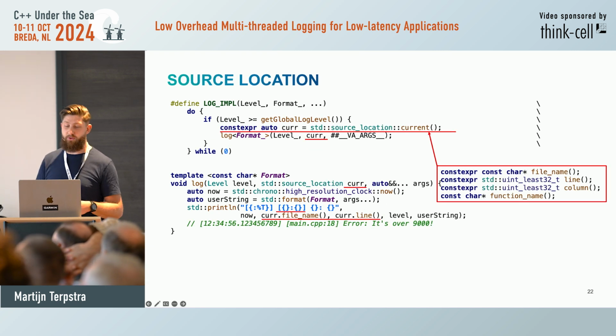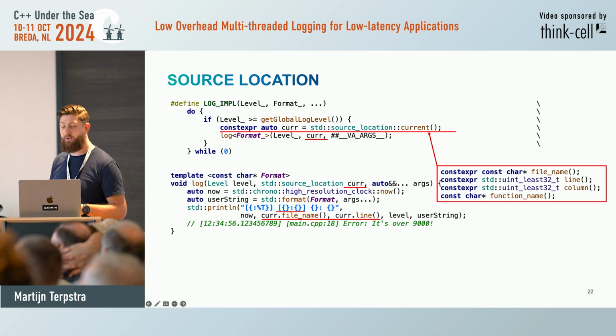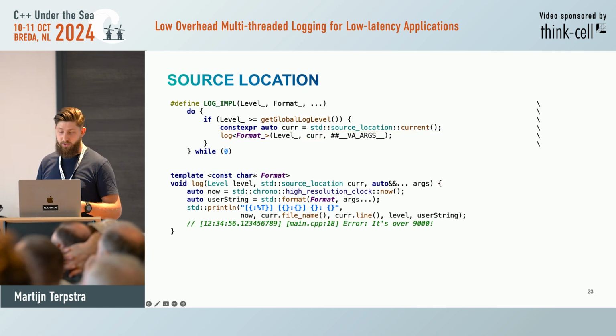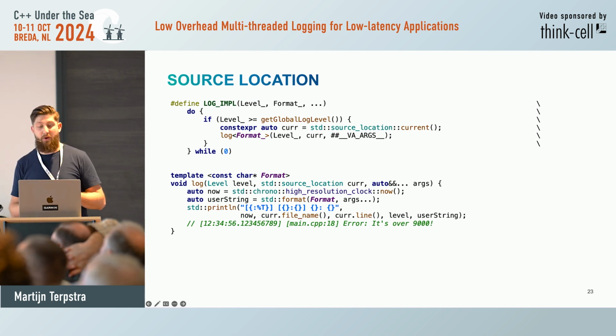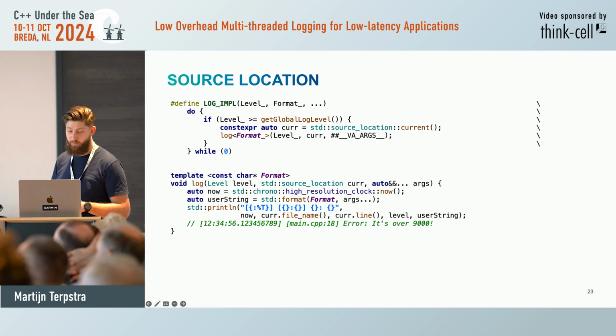So the current function returns a const std::source_location&. Very handy, because now we don't need to use __FILE__ and __LINE__. And there we go. We log the timestamp, source location, and the actual message. We now wrote a modern log macro that is using the modern format library.